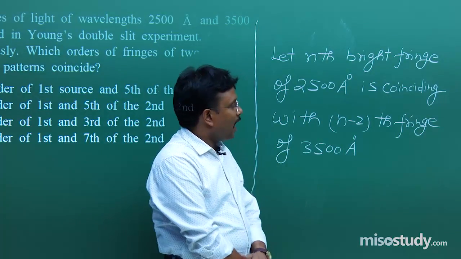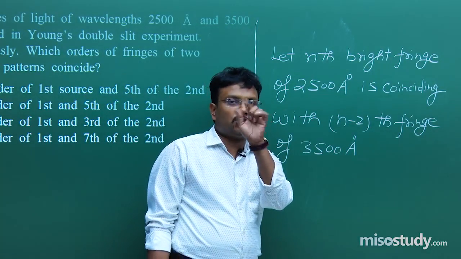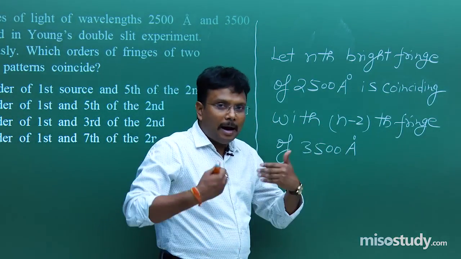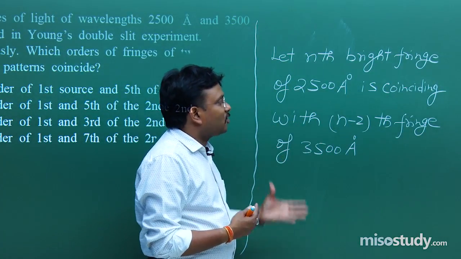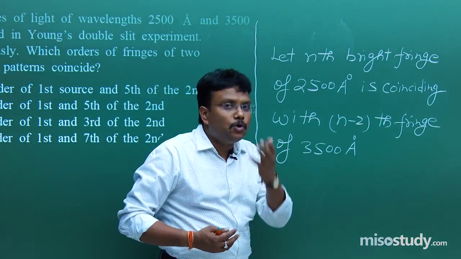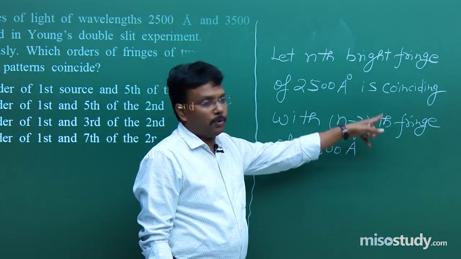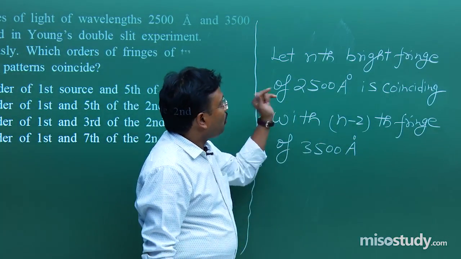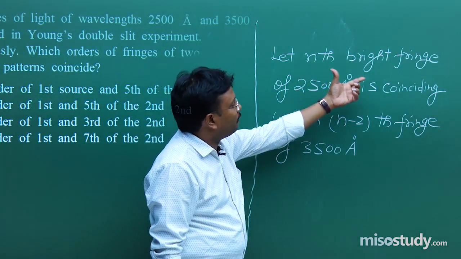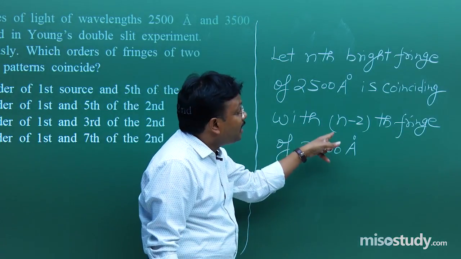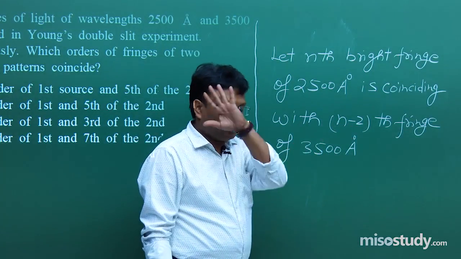Point is simple. I may solve this problem in just 2 steps, but here I am not learning the problem. Here my point is to explain you the approach how you can learn. That's why I am doing this much. Fine. So let's assume that for lambda 1 the nth bright fringe coincides with the n minus 2th bright fringe.